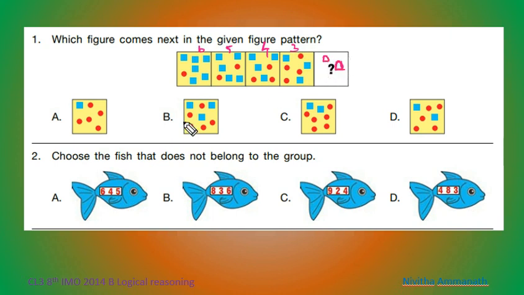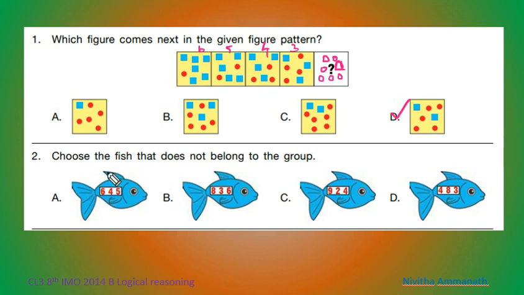Then here 1 circle, 2 circles, 3 circles, 4 circles. So here 5 circles. So 5 circles and 2 squares. Which is the option? 2 squares. That is this or this. And 5 circles. So this is the correct option.